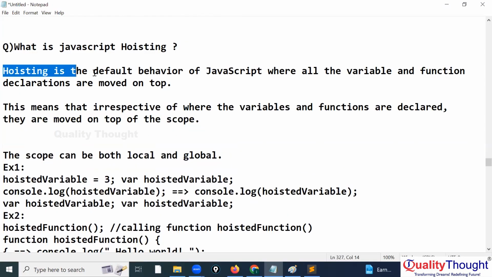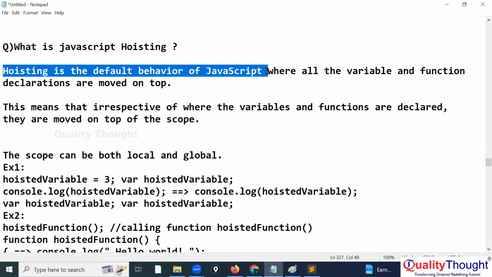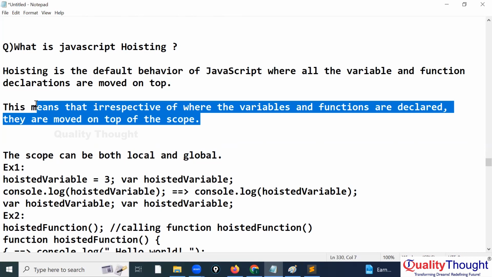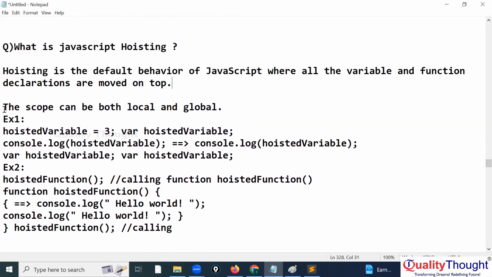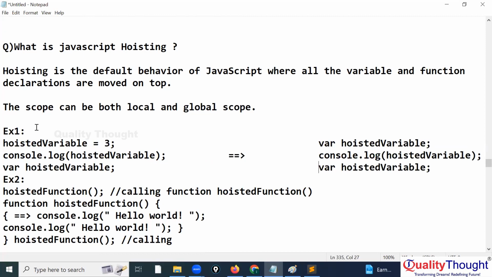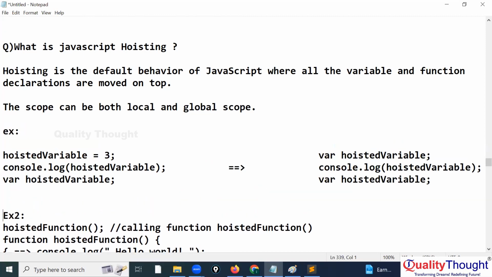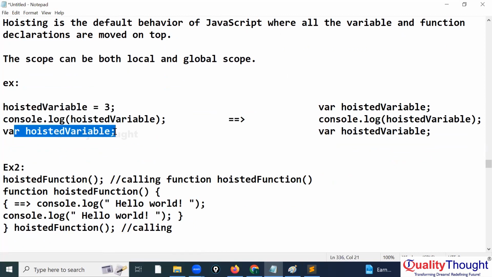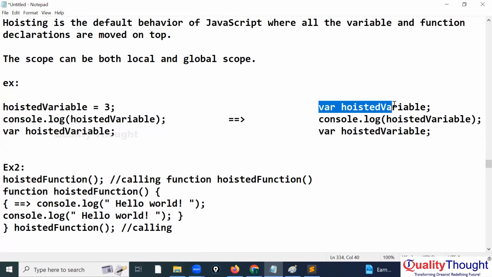So tell me, hoisting is what here? It is the default behavior of JavaScript where all variable and function declarations move to the top. The scope can be local or global scope. You can say this much, enough. And for the variable, I already gave you. Did you understand the first example? Here we have initialization, display, declaration, so indirectly it will convert to declaration.